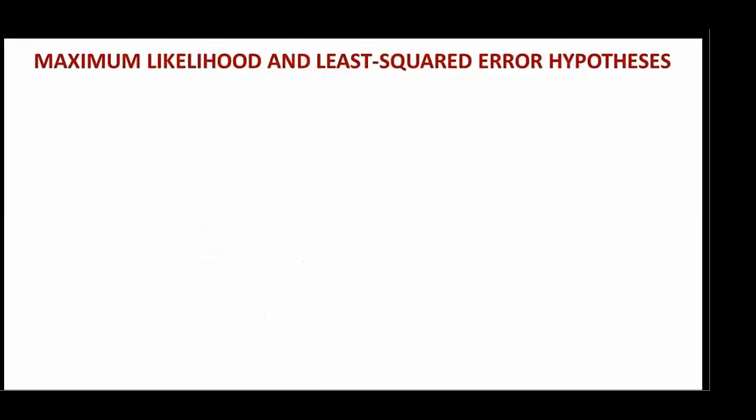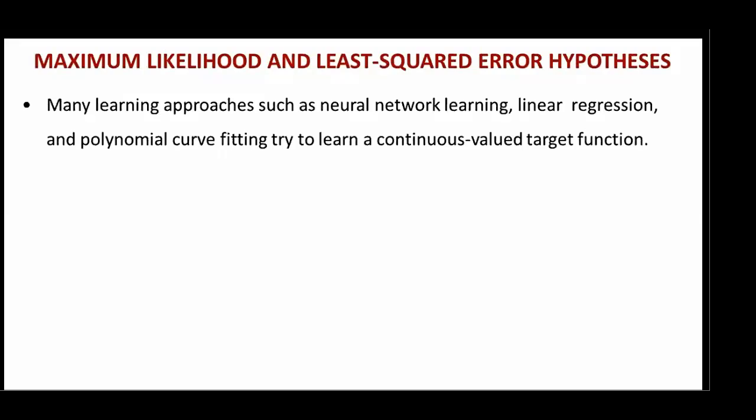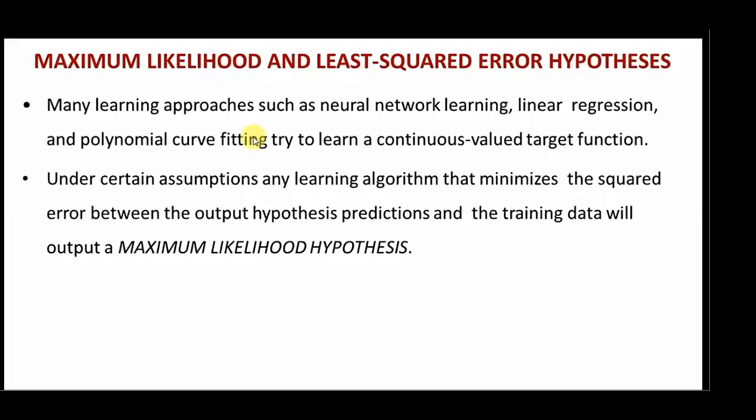Maximum likelihood hypothesis and least squared error hypothesis. Many learning approaches such as neural network, linear regression, and polynomial curve fitting try to learn continuous valued target functions. Using continuous valued target functions directly with Bayesian learning is not possible. Under certain assumptions, any learning algorithm that minimizes the squared error between the output hypothesis predictions and the training data will output a maximum likelihood hypothesis.